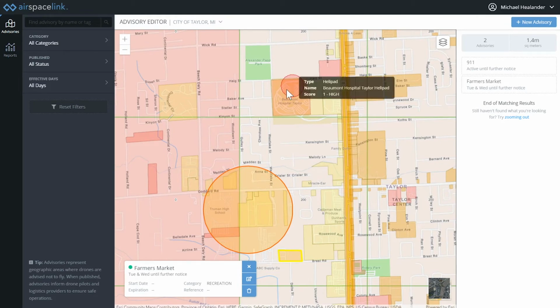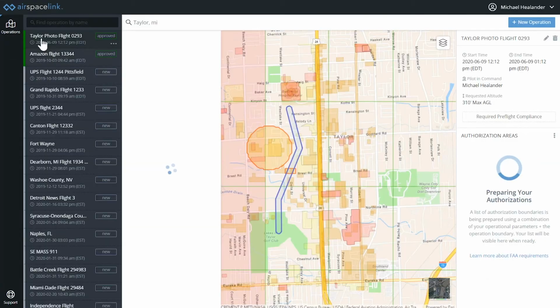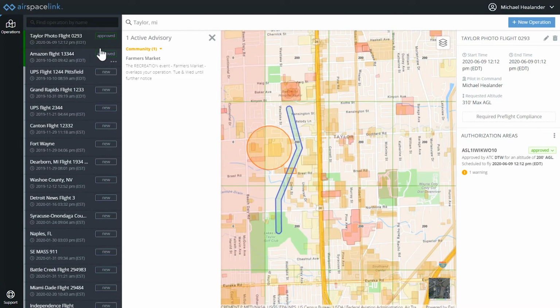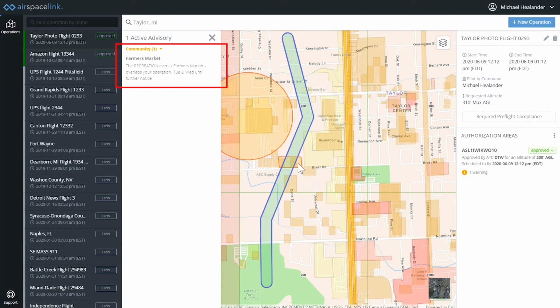We also provide data about what's happening within the community, how many flights are happening, and when and where. This creates a feedback loop between pilots and their communities. But let's jump back over to the pilot app. You can see that the farmers market just populated with the application, and as a pilot, I can now take the necessary action or communication steps.